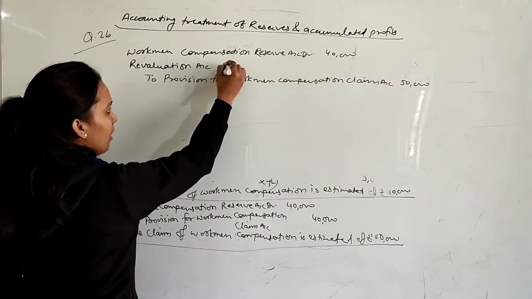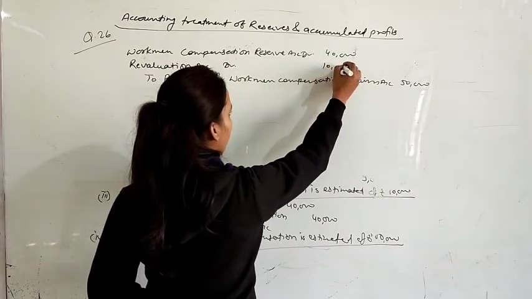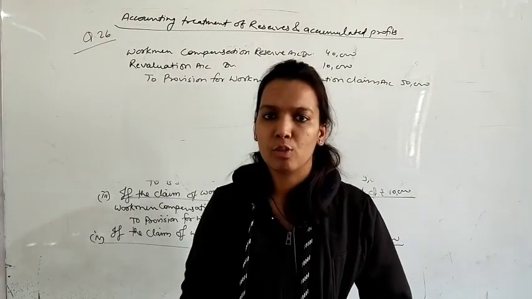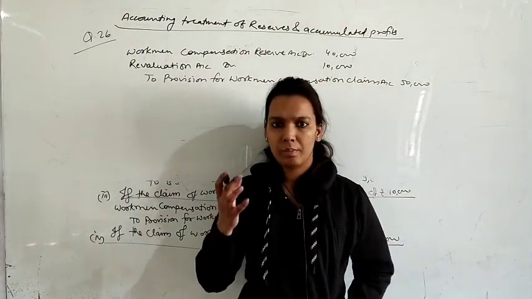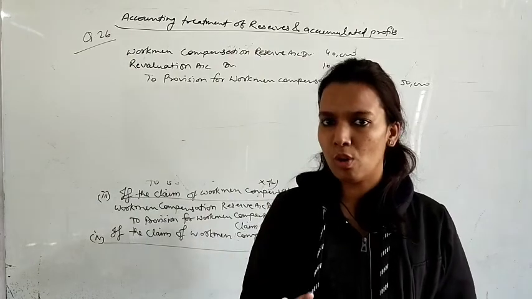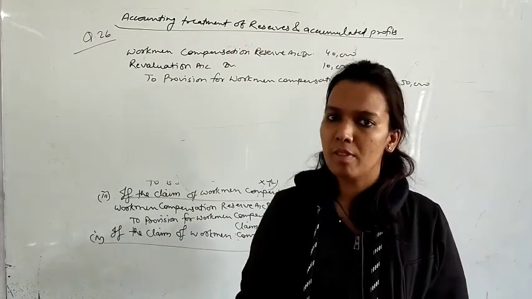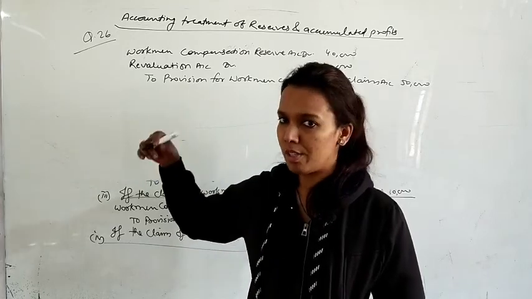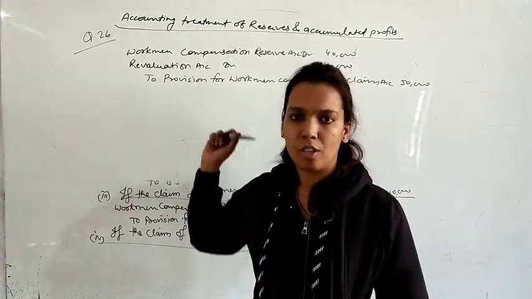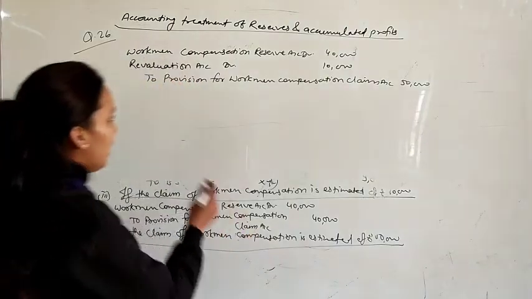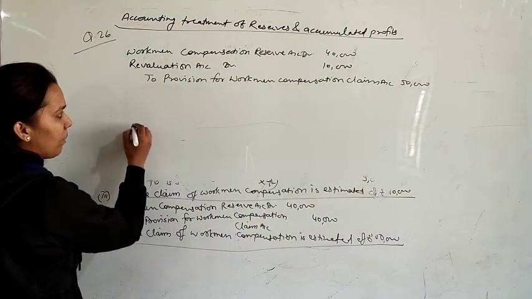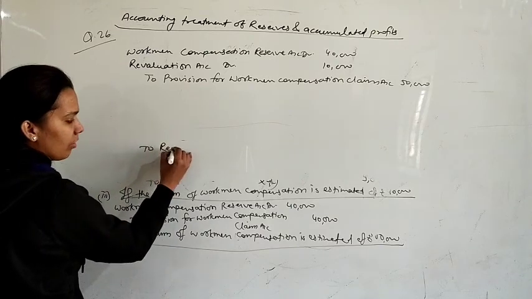Revaluation account debit 10,000. Revaluation account is a kind of nominal account. As you know, in nominal accounts like expenses, all the losses are debited and all the profits are credited. So here is a loss of 10,000, so the revaluation account is debited, and now it will be closed by distributing this loss among the partners.